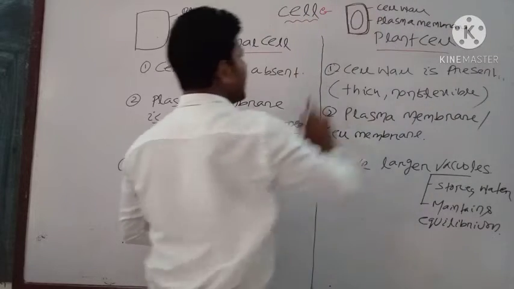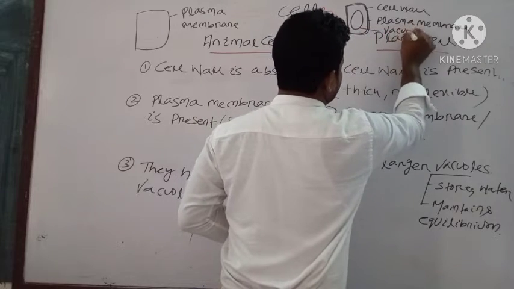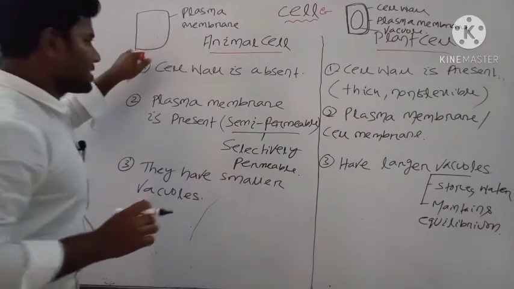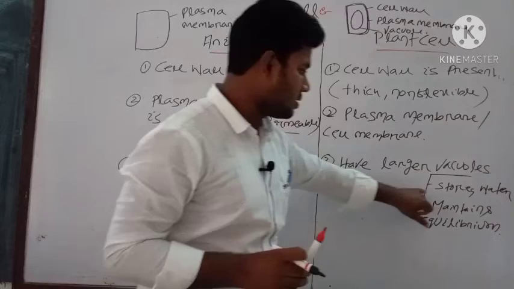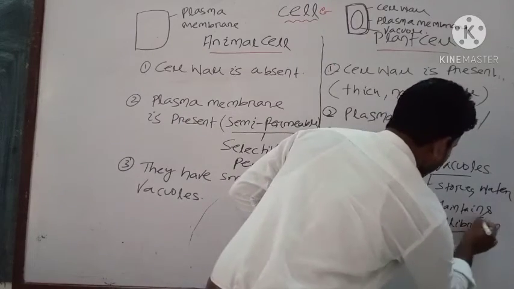You can see a larger vacuole is present there. Here the vacuoles are smaller. In plants they usually store water and maintain equilibrium condition inside the vacuole.